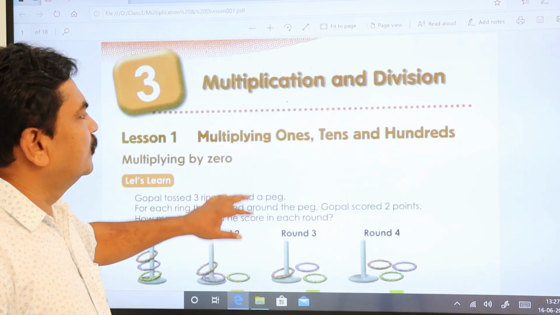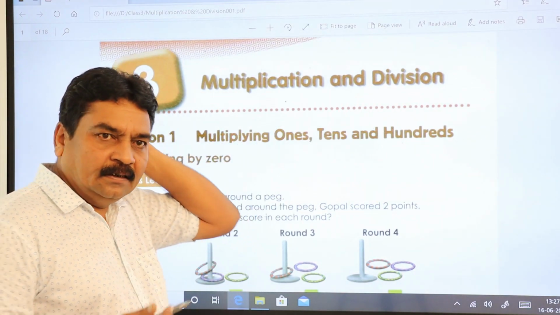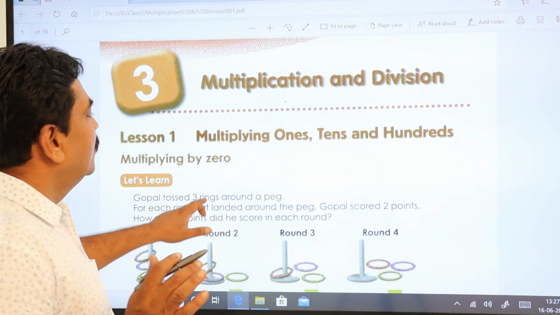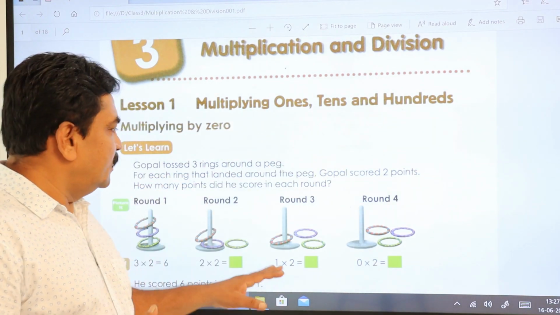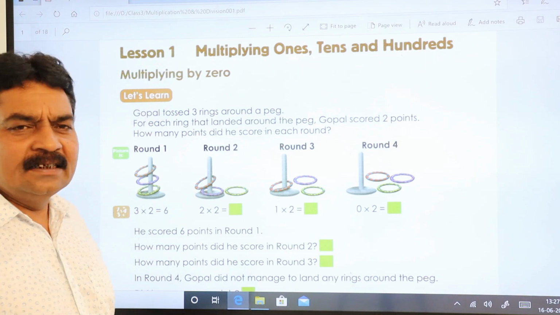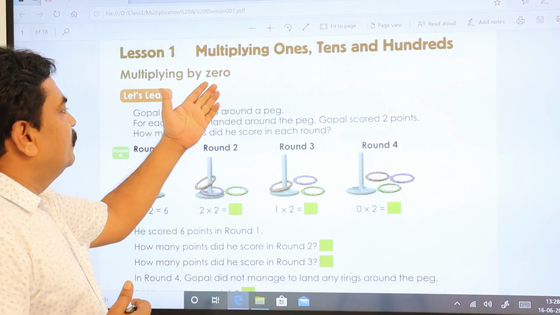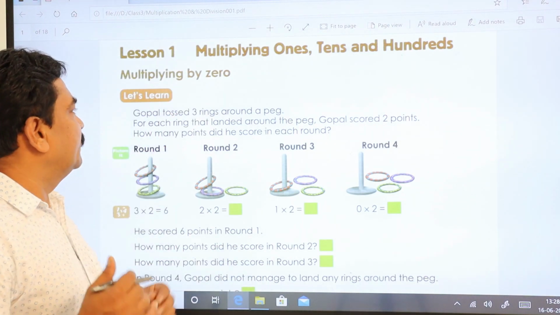This is multiplication and division. The first one is multiplying ones, tens and 100. These are some examples here. I'll just read it and I'll explain. Multiplying by zeros, we'll see first.